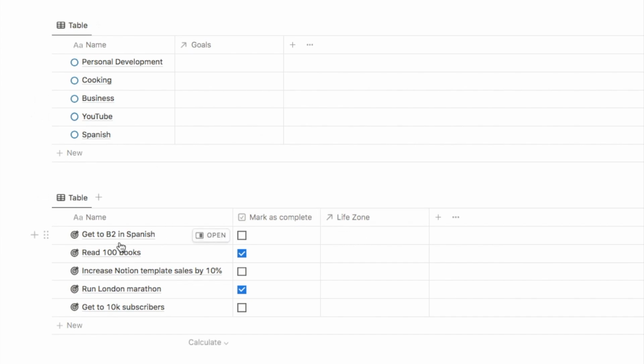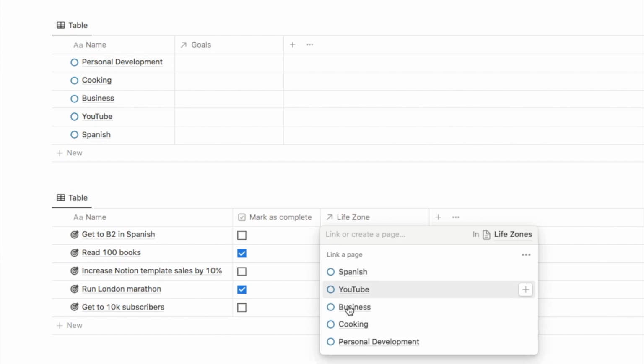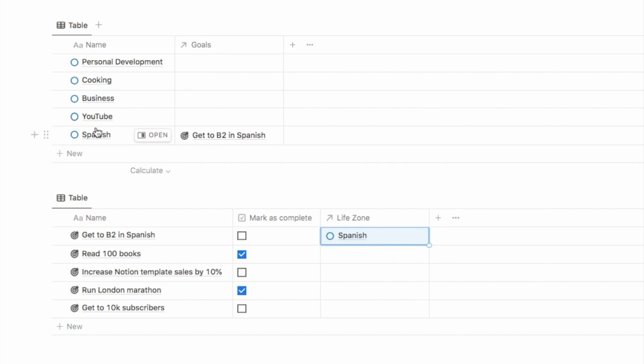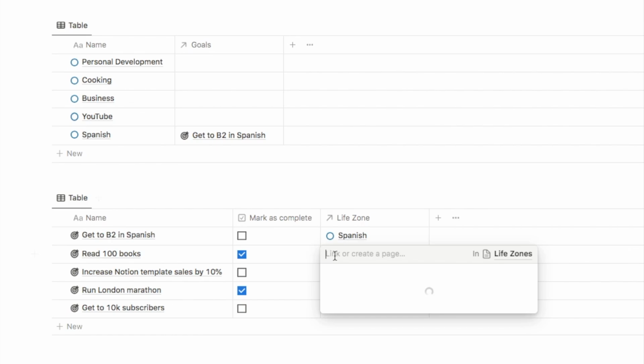So if I click on here next to our get to B2 in Spanish goal, I can now select from the list of life zones. So let's select Spanish for this one. And as you can see up here now, that goal also displays next to our life zone, which is handy as well. So I'm just going to fill this out for the ones that we have.